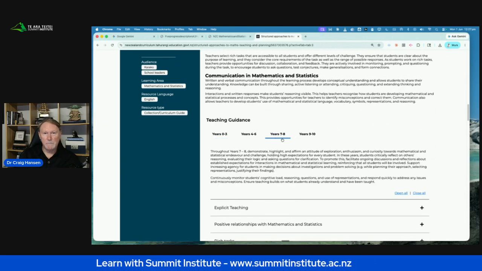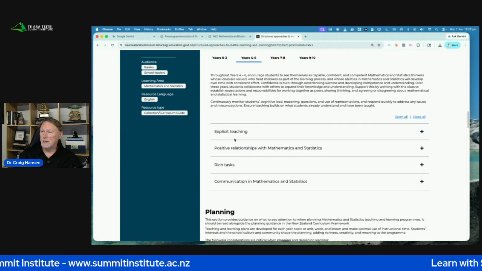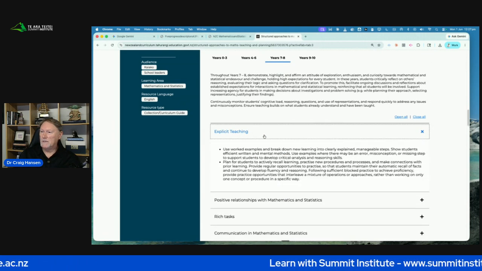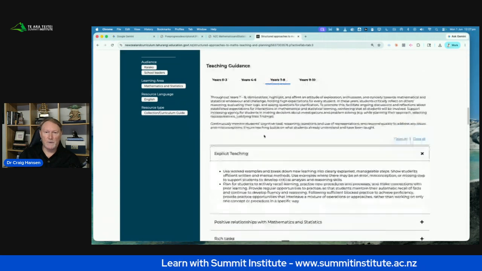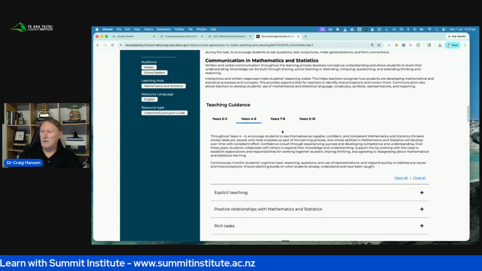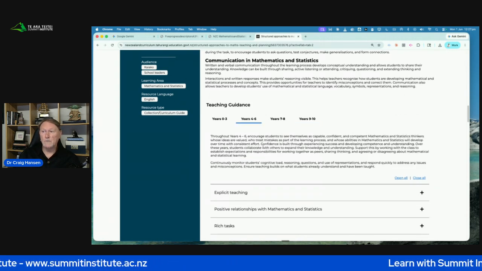So from here, what I've done is I'm going to look at from year 7 to 8, you notice there's little menus on the page where we can click to see different sections. From year 7 and 8, and from year 4 to 6, if I click on explicit teaching, the definition or explanation of explicit teaching becomes more complex as students move through the phases. So phase 1, year 0 to 3, our first 6 months to the third year, and then phase 2, phase 3, and phase 4.